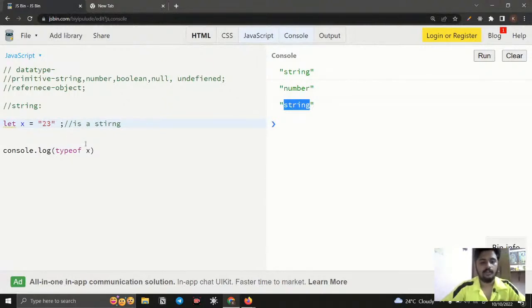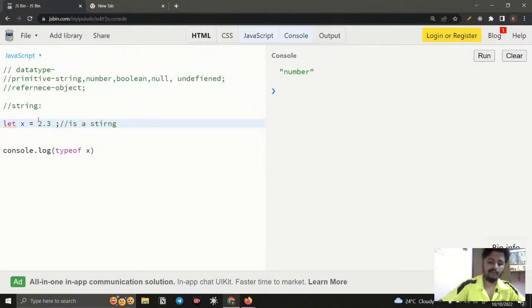Fine with that. So this is all about strings. Then what comes to number? For number, everything is a number. If you know some other programming languages, the numbers are split into integers, booleans and other things. Here a number is a number, even if it has a dot. If it is a decimal, and I check the data type, it is a number only.